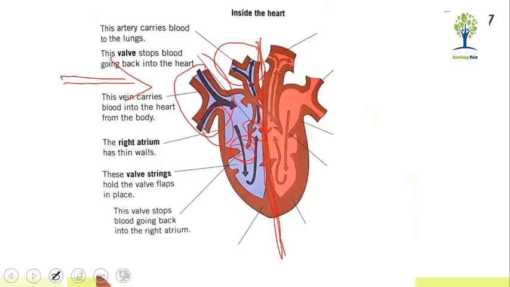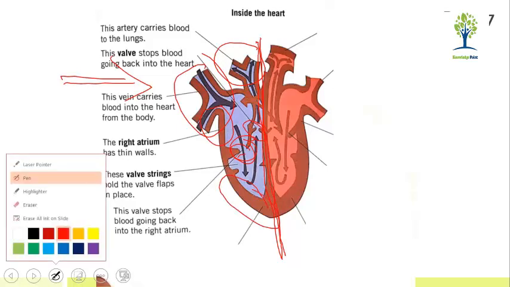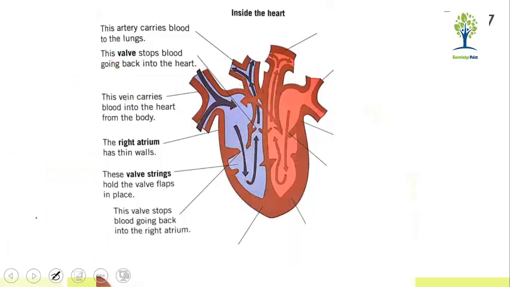This is the valve that is responsible for not letting the blood go back to the right atrium. You can see here that these valves are quite thick. When they are compressed, they exert a pressure and the blood rushes out from the heart, passing through this and moving to the lungs.